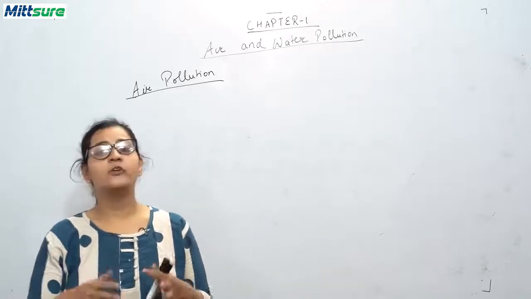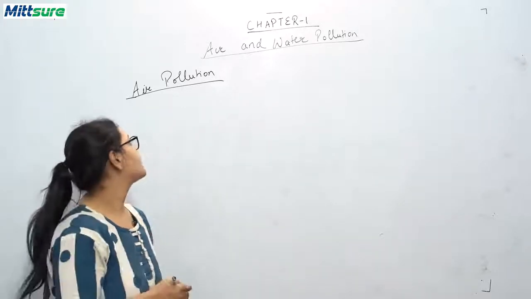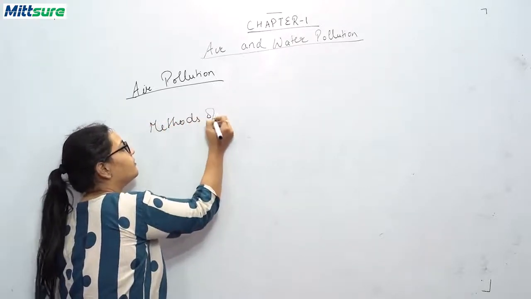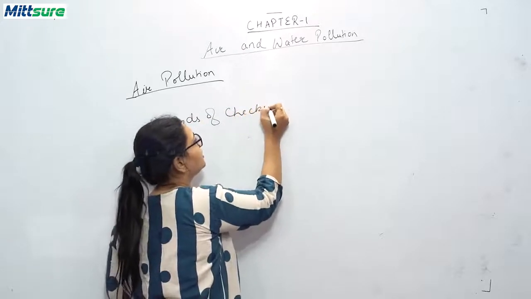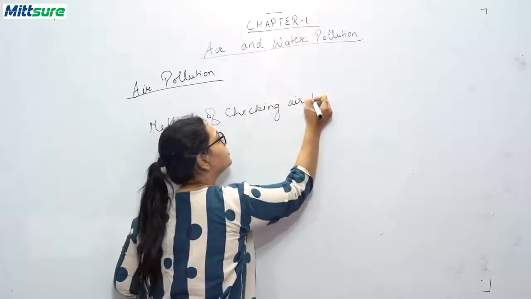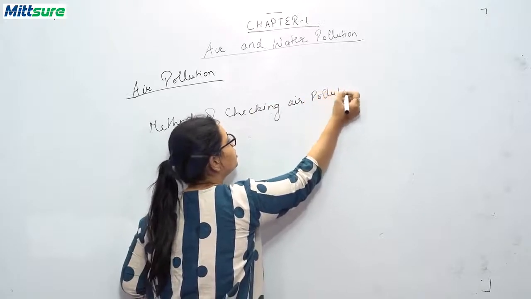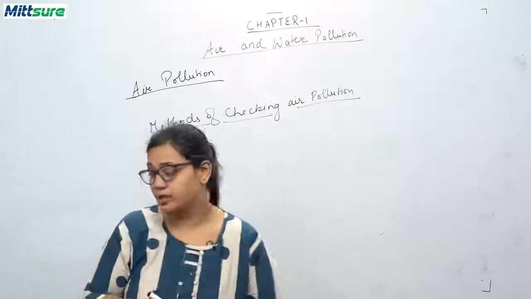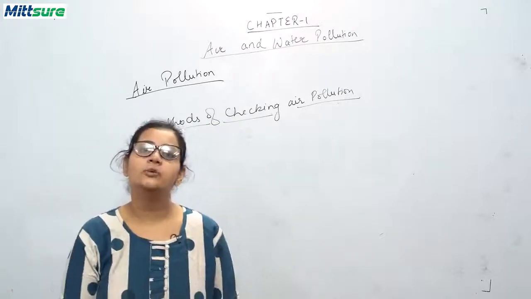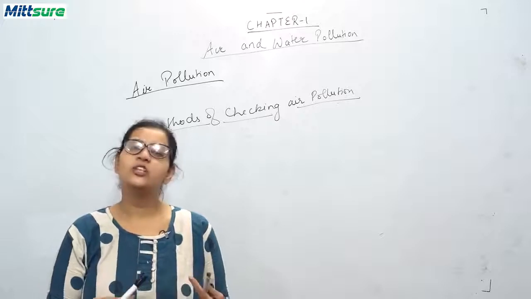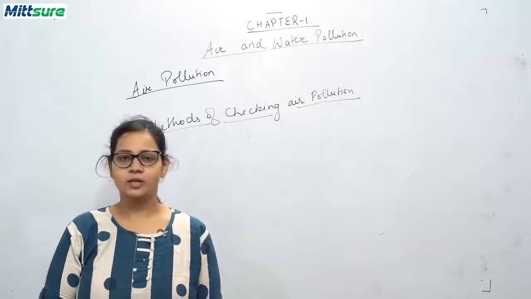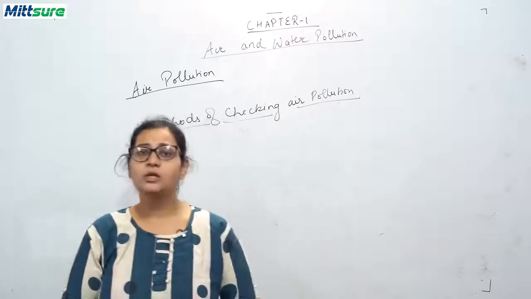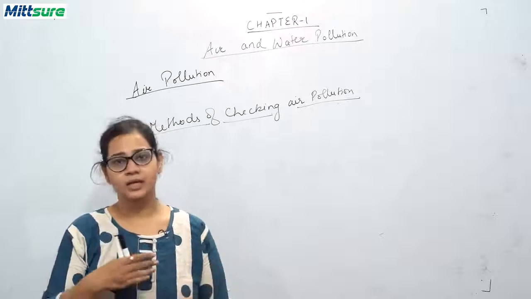Now, methods of checking air pollution. Next we'll be discussing methods of checking air pollution. What are the methods we can use for checking or reducing this air pollution? First, the use of alternative sources of energy should be there, like solar energy, hydro energy, electrical energy, wind energy, nuclear energy, so that the burning of fossil fuel is limited.